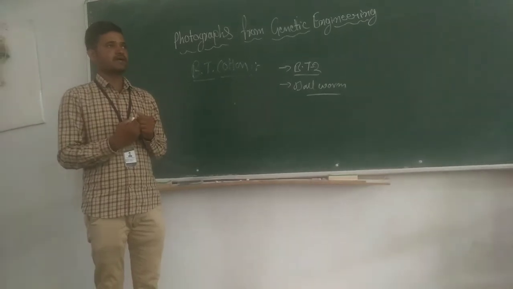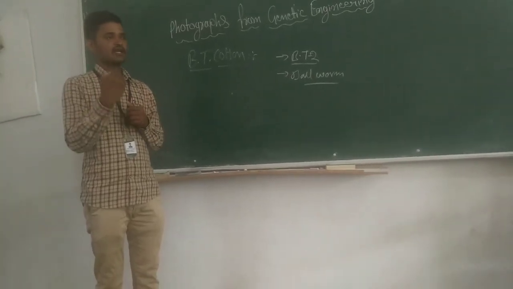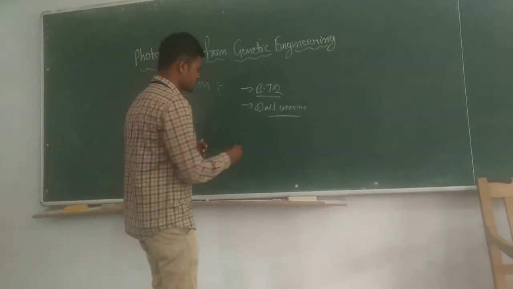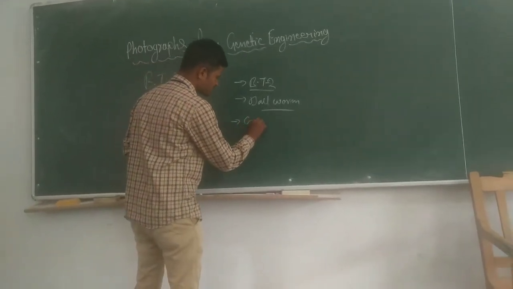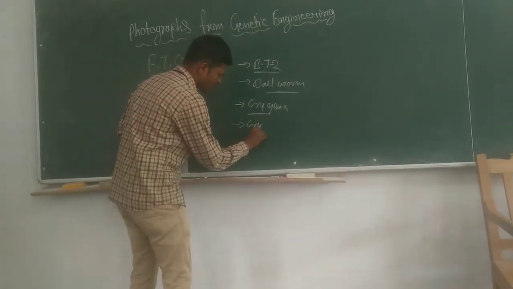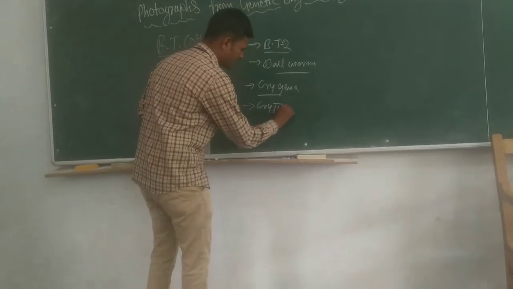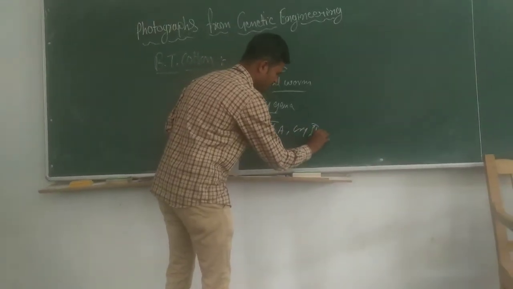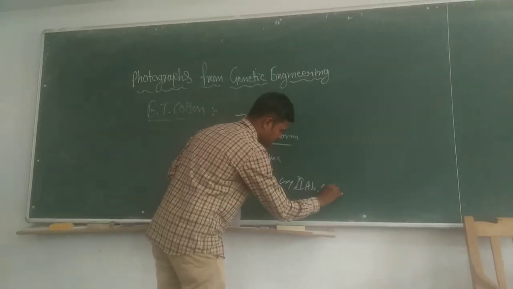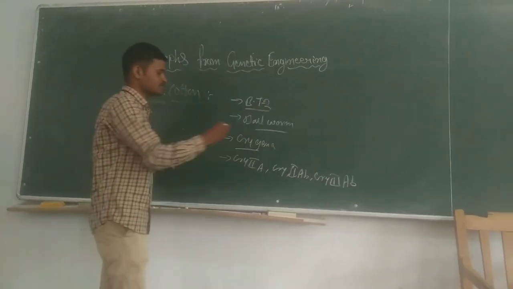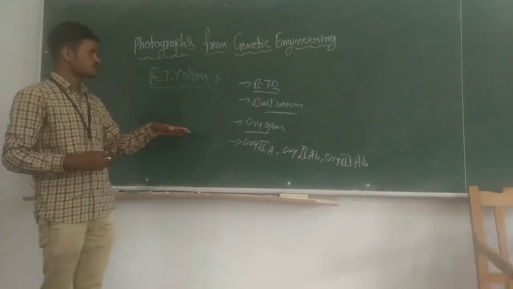After the development, cry genes are isolated and transferred into other plants. These cry proteins include Cry2A, Cry2AB and Cry3AB. These are some of the crystal proteins introduced into other plants.